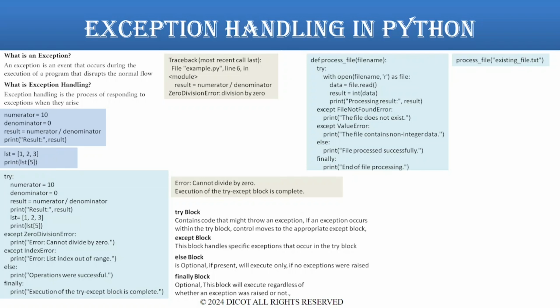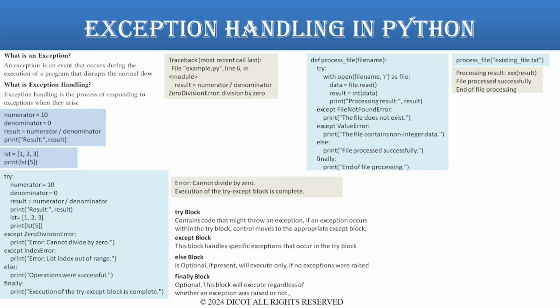In first case, function process_file is invoked with file name existing_file.txt. In this case, file exists with valid data. The output is processing result, which is followed by result. File processed successfully. End of file processing.